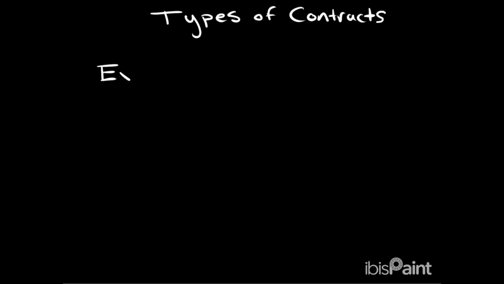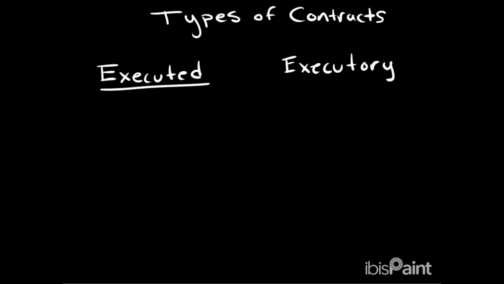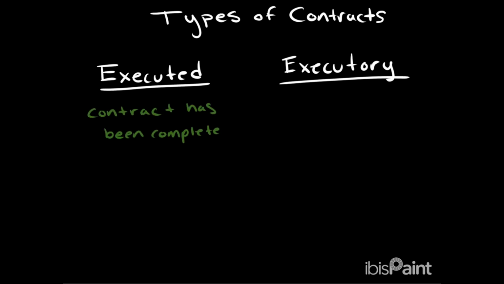The next 2 types of contracts are executed and executory contracts. In an executed contract, the contract has already been completed. It's already done to its fullest. I like to remember this by remembering that completed ends in ed, and so does executed. An executory contract is a contract that has not yet been fully completed, so it's not done or it hasn't even been started yet.